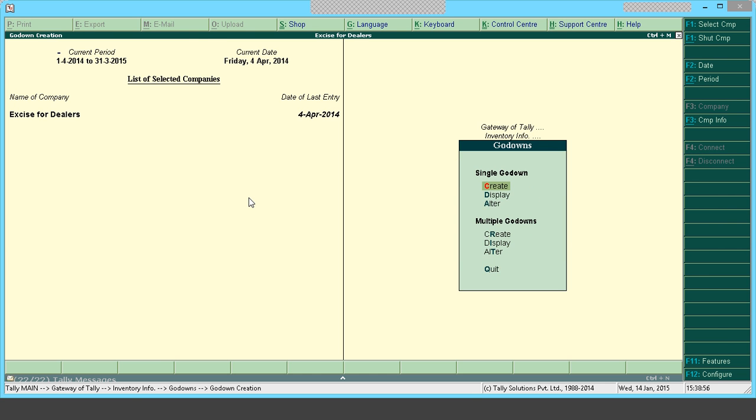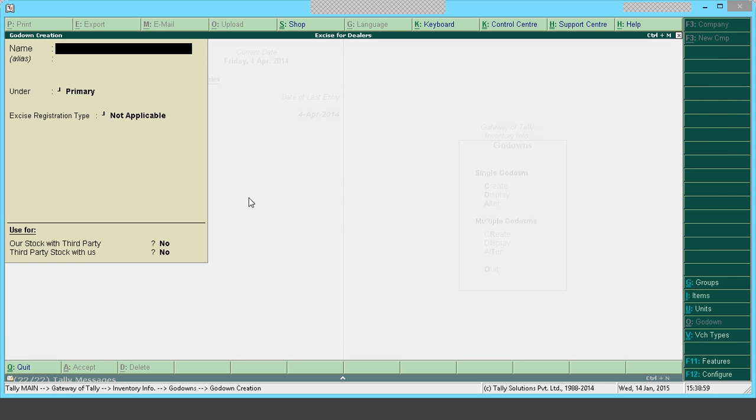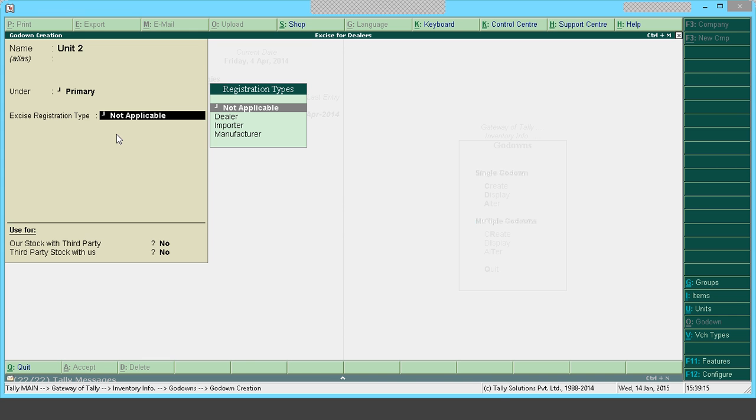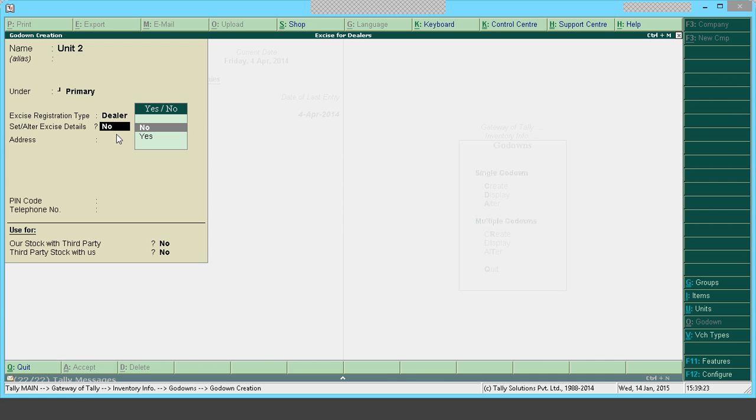There is an option of create. I'll go to create. It will take me to this creation screen. It's a normal godown creation with one additional option of excise registration type. I'll create another unit, unit 2, under primary. It is asking whether it's a dealer unit, a manufacturer unit, or an importer unit. I'll select it as dealer unit.